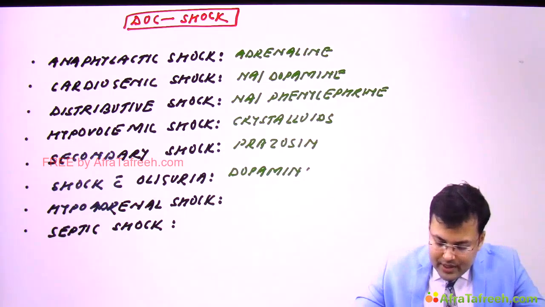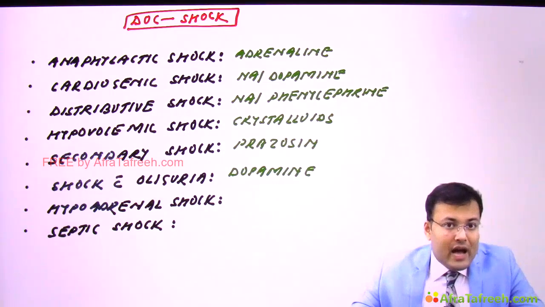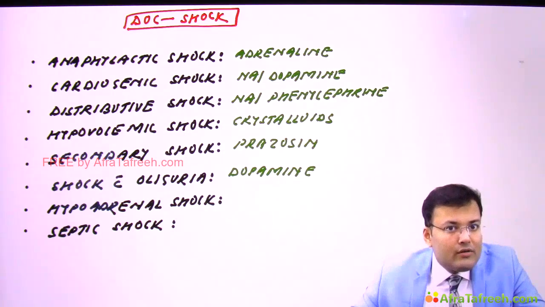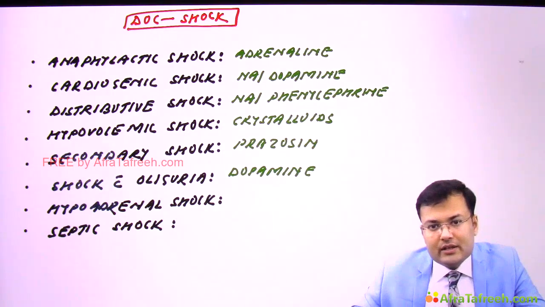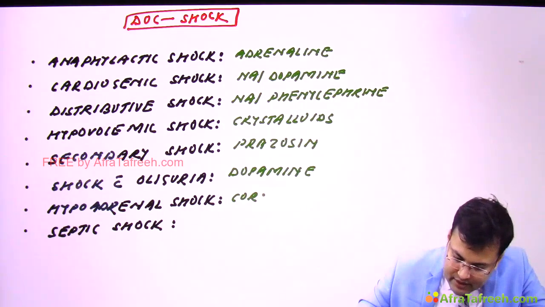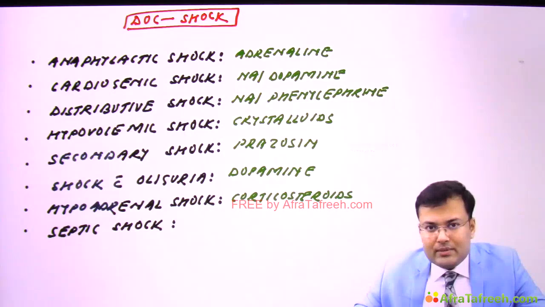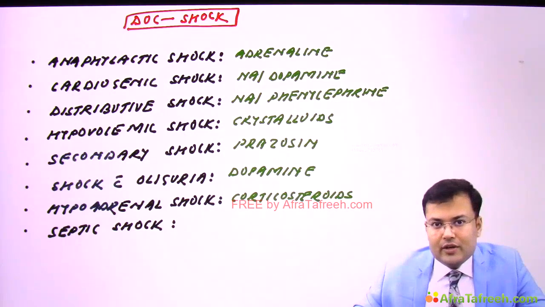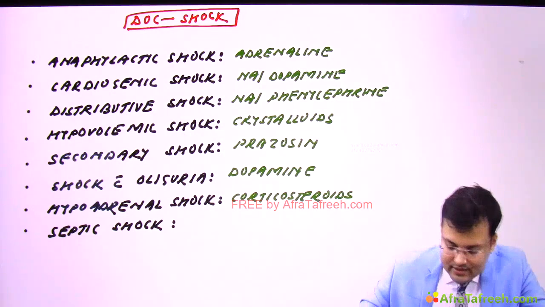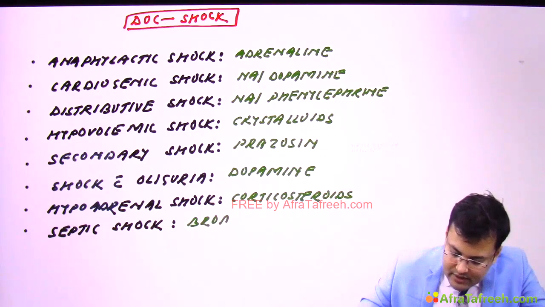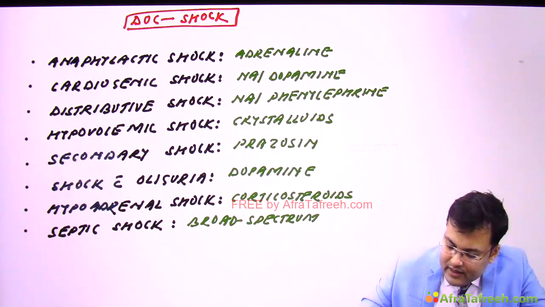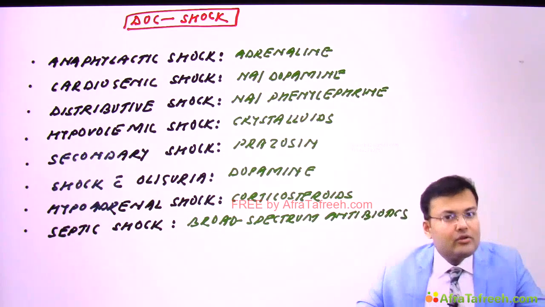Patients who are having hypoadrenal shock, what do we have to give? Corticosteroids. And if a patient is having sepsis leading to septic shock, what are you supposed to give? Broad spectrum antibiotics. Clear? So these are the important points related to shock, and this is all about shock.